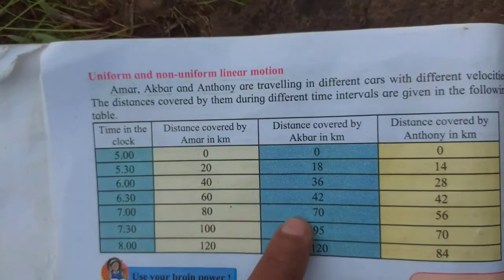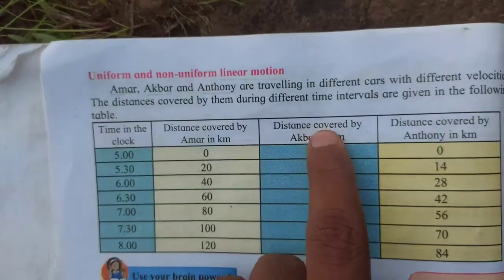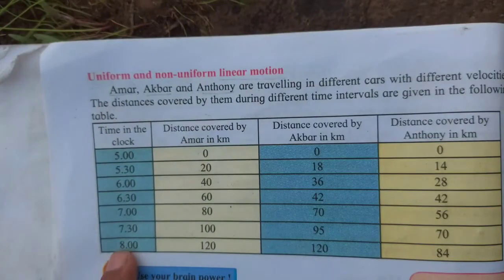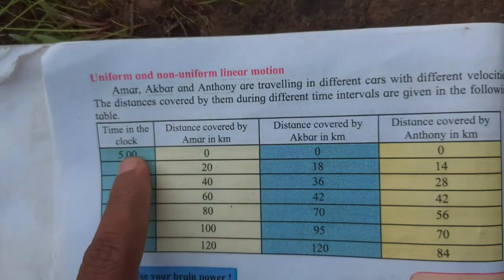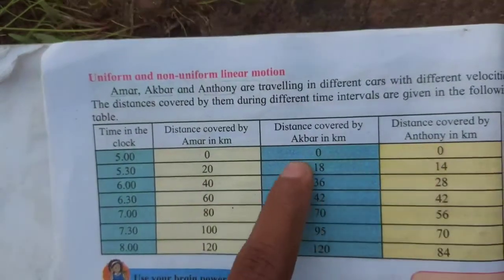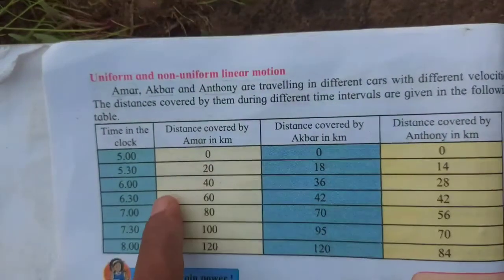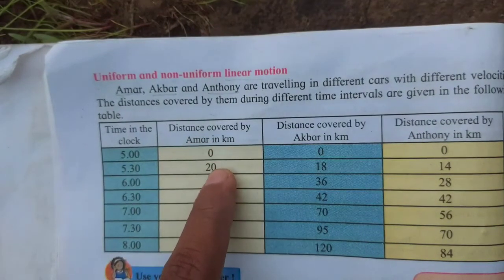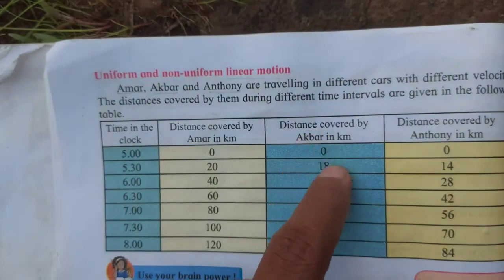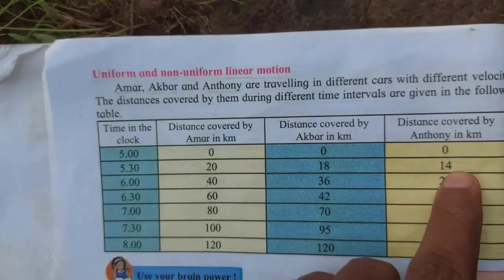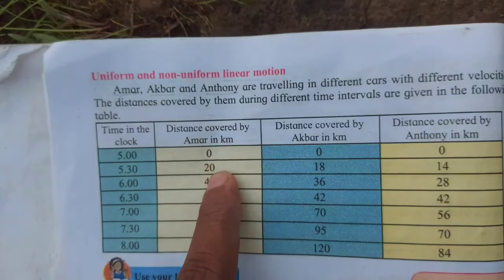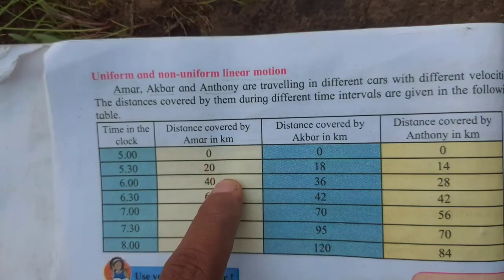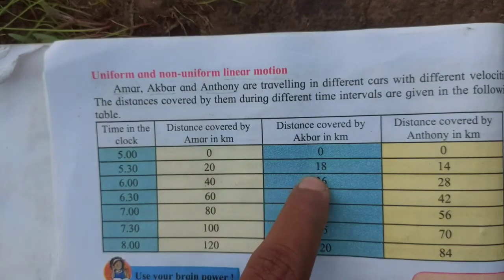So here three examples are given: Amar, Akbar and Anthony. See, at 5 o'clock they will start and at 8 o'clock they will end. So at 5 o'clock all three start, means 0 kilometer, and at 5:30, after half an hour, Amar covered 20 kilometer, Akbar 18 and Anthony 14. Means here the speed of Amar is more. But what happened after another half hour? See, Amar covered 40, Akbar 36 and Anthony 28.